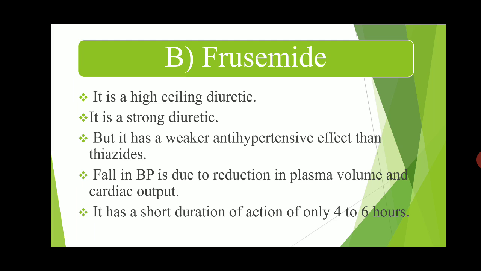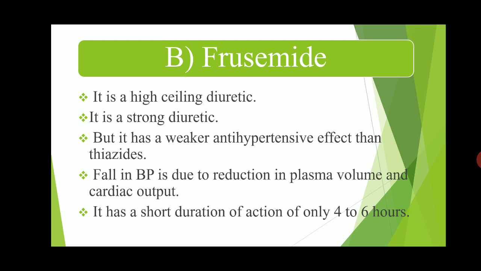It is a strong diuretic. Diuresis means excess urination, but it has a weaker antihypertensive effect than thiazides. The fall in blood pressure is due to reduction in plasma volume and cardiac output.